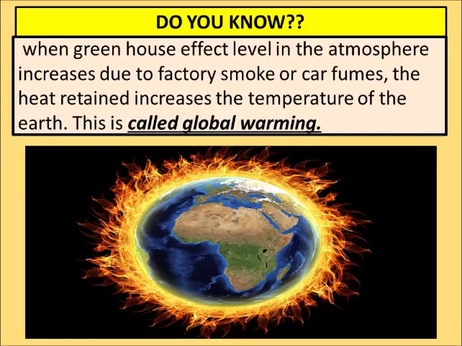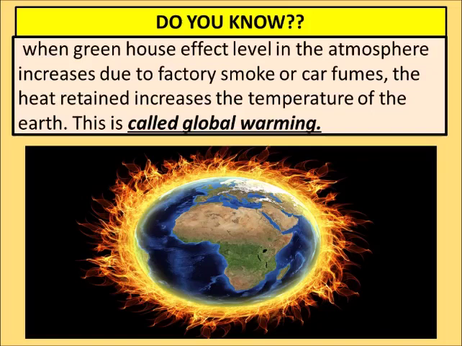Do you know, when the greenhouse effect level in the atmosphere increases due to factory smoke or car fumes, the heat retained increases the temperature of the earth, and this is called global warming. It means when more carbon dioxide and other gases are present in the atmosphere, more of the sun's energy is trapped inside the earth, which makes our environment warmer.